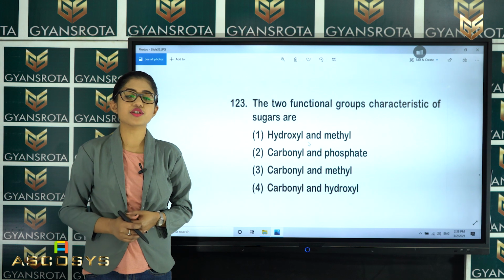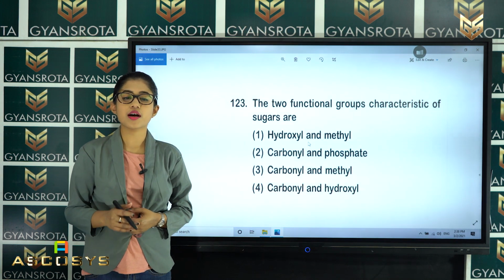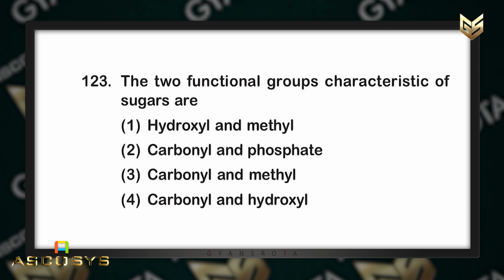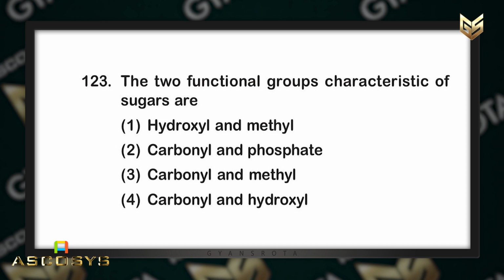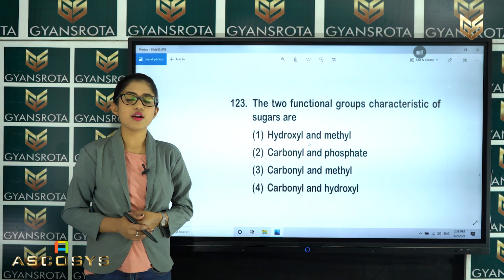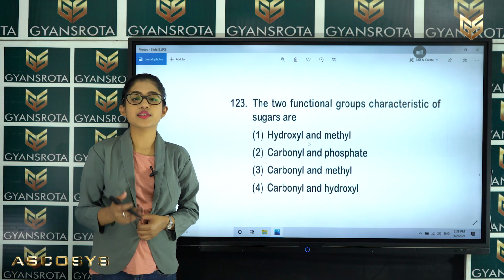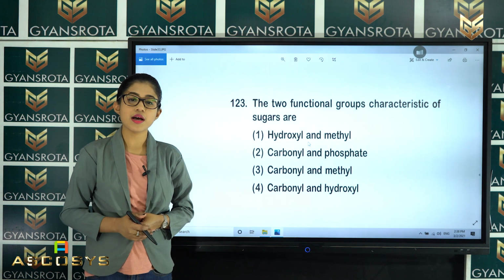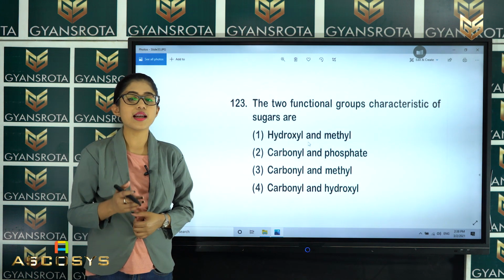In the next question, question number 123: the two functional groups characteristic of sugars are hydroxyl and methyl, carbonyl and phosphate, carbonyl and methyl, or carbonyl and hydroxyl. We already know that sugar is a carbohydrate, and the functional groups present in them are carbonyl and hydroxyl.